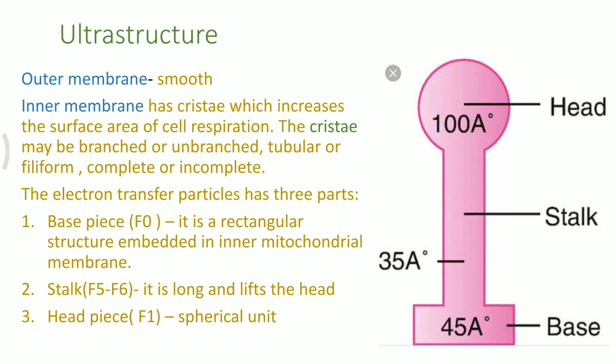The F0 complex is a rectangular structure embedded in the inner mitochondrial membrane. The stalk is a long structure which has a head over it, and the head piece is a spherical unit. So this is all about the structure of the electron transfer particle, or the ATP synthetase molecule.